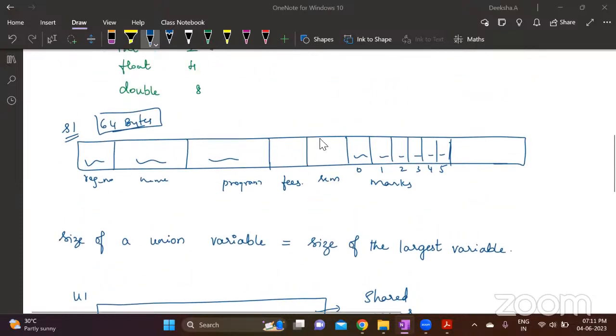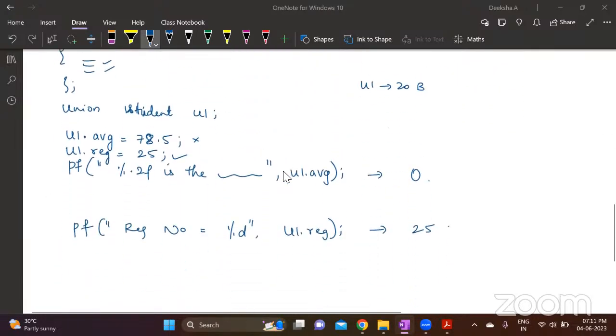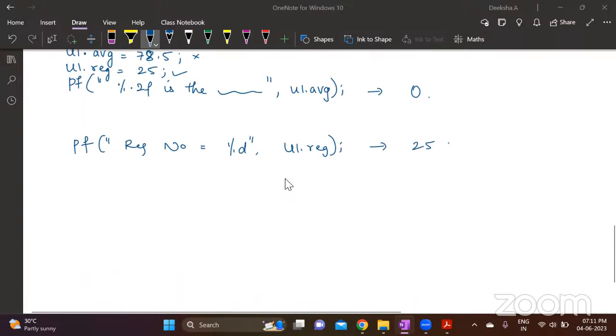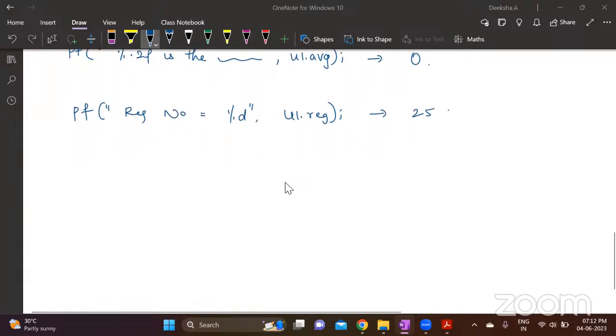Ma'am, we can use structure and union both at a time, but union will access one element of the structure at a time. Yes, correct.